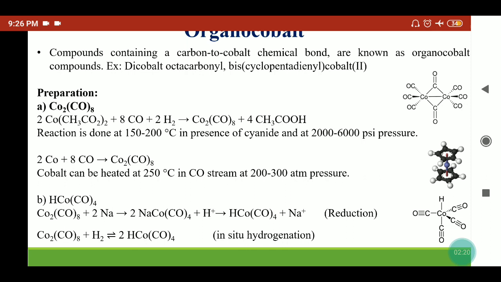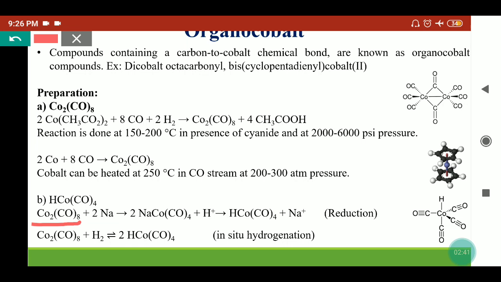We can synthesize the tetracarbonyl hydridocobalt complex using the dicobalt octacarbonyl complex. First we take the dicobalt octacarbonyl complex. It can be reduced with different reducing agents, usually sodium amalgam.